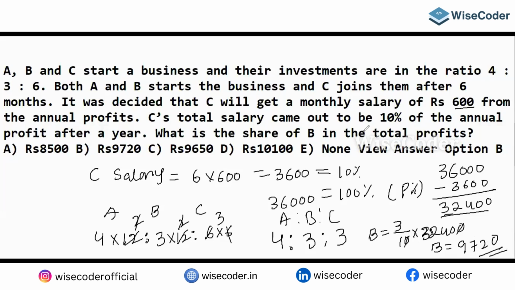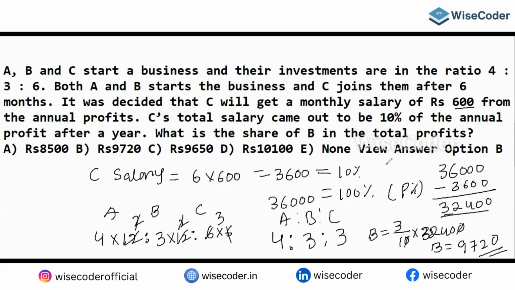The question is pretty new and very long, but the point is to understand the concept. C's total salary came out to 10% of the annual profit, but C was in the business for only 6 months.